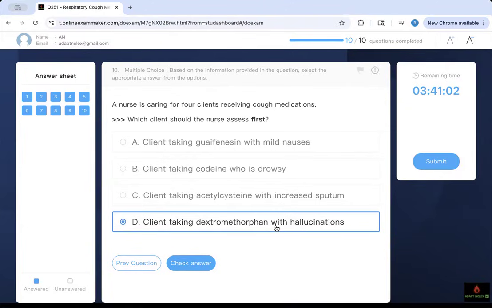Ten English practice questions, pharmacology, respiratory pharmacology for the NCLEX, right? Talking about all the 4 cough medications: antitussive, benzonatate, expectorant, and antitussive, including mucolytic.